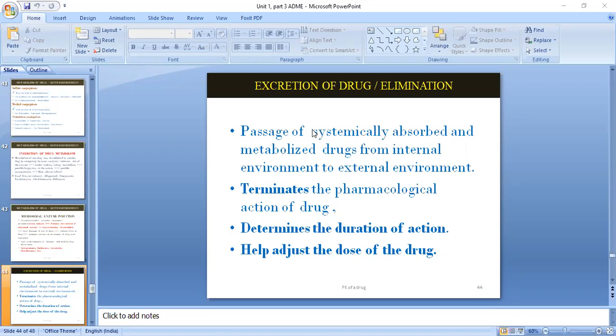Okay, so which route you are giving will also be helpful in adjusting the dose, because if the drug is not going to be eliminated from the body, there is a chance of accumulation in the body. And if accumulation is there, I'll just add one point here: some drugs will be reversibly reabsorbed in the kidney. Okay, so they may not be eliminated from the kidney in one flow. They will be reversibly reabsorbed and will again show the effect. And if you are taking another drug at the same time, there will be a chance of accumulation. Okay, so this is what you need to keep in mind.